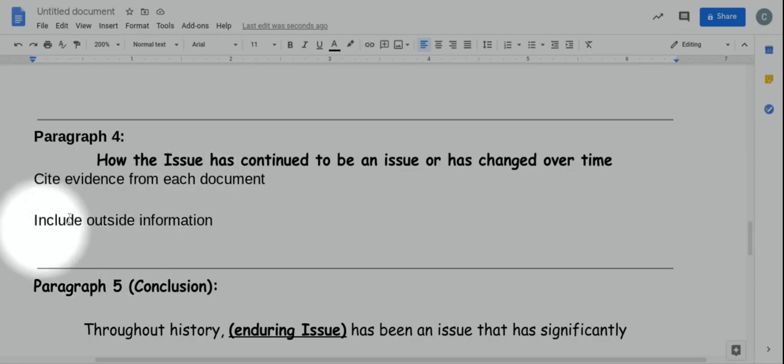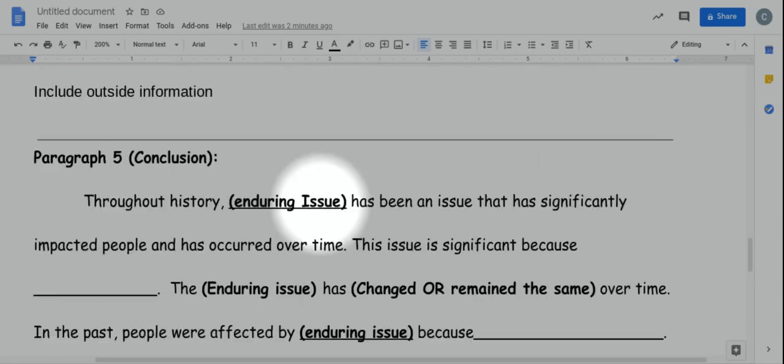You also want to include outside information. So with this, I'd want to say how something has changed or how it has remained the same. A little hint here is that a lot of times things can be both. Things can change in some ways and stay the same in others, so you can note that. You can say, listen, this document shows how this issue changed, and this document shows how this issue has stayed the same. That's okay.